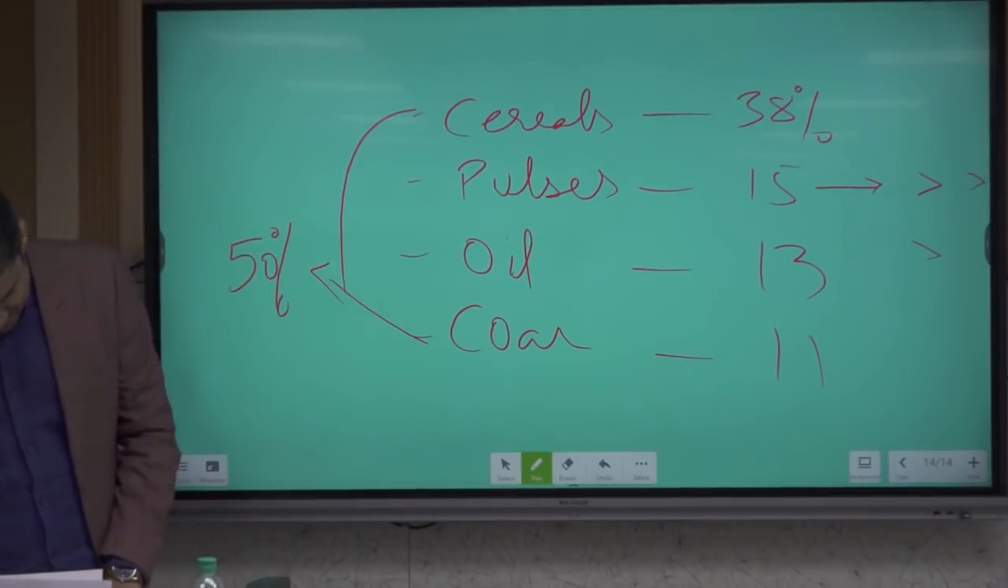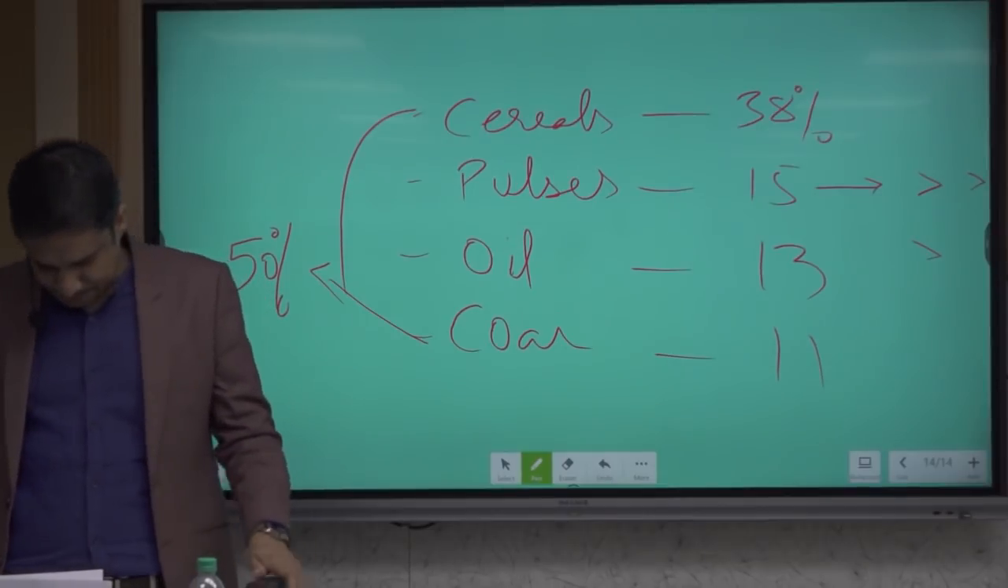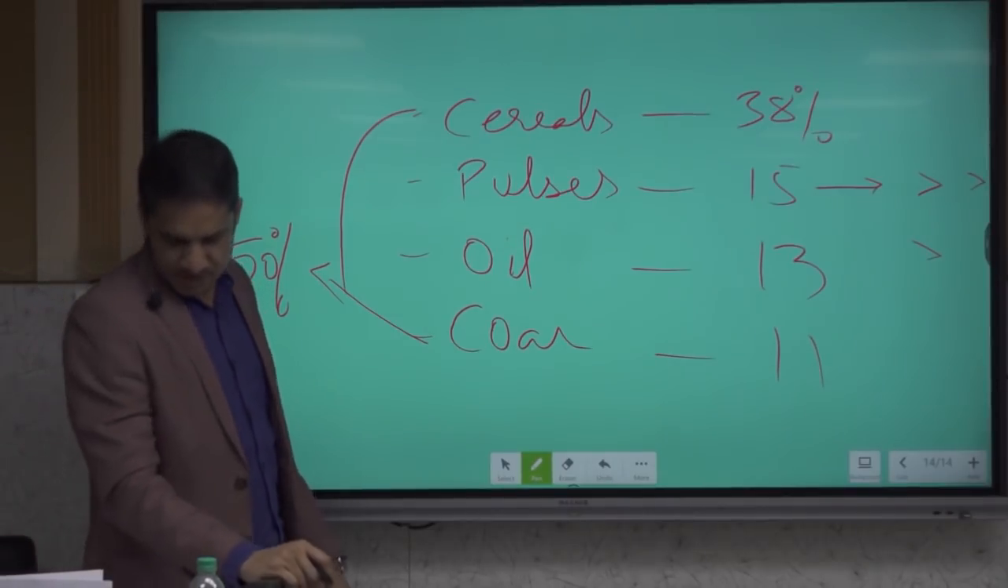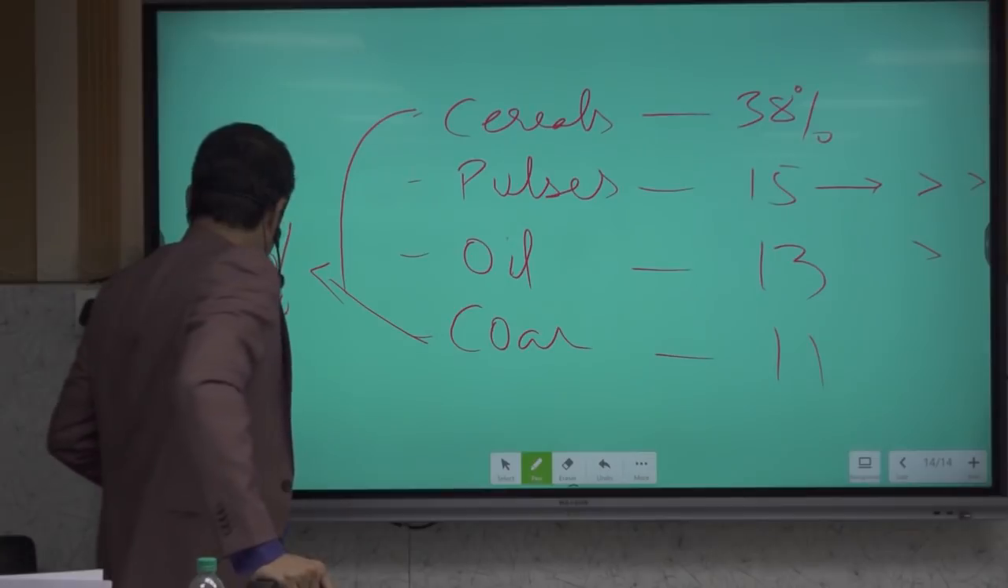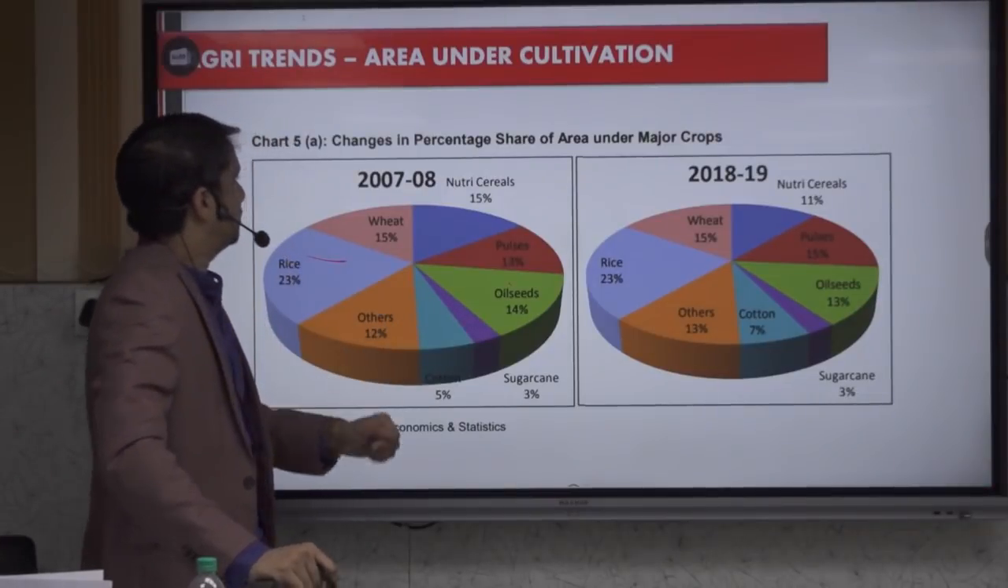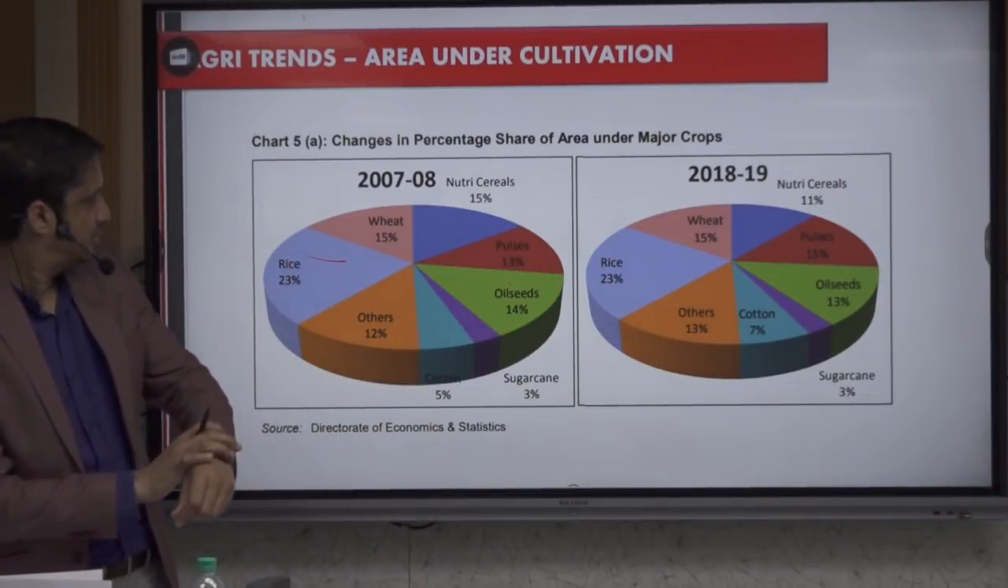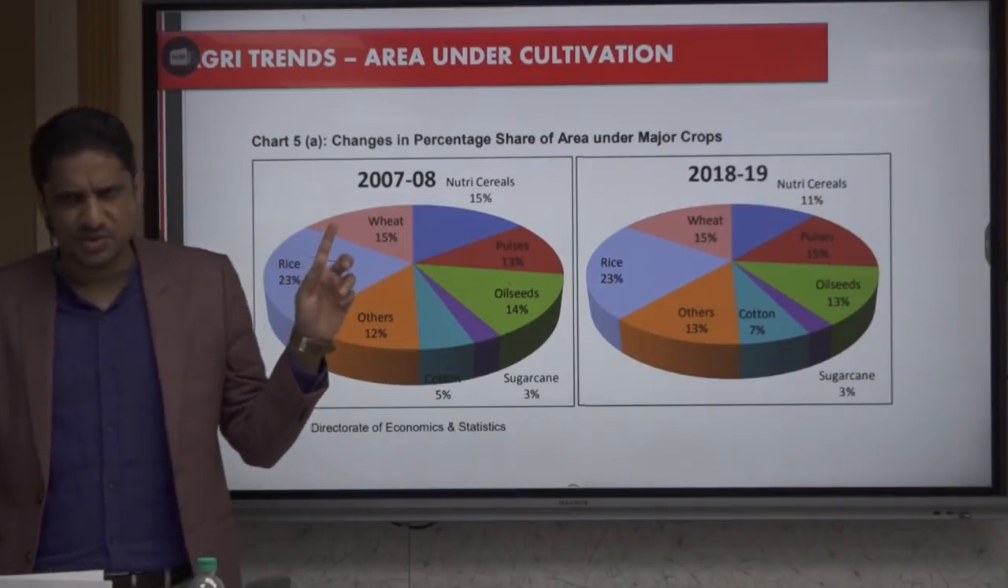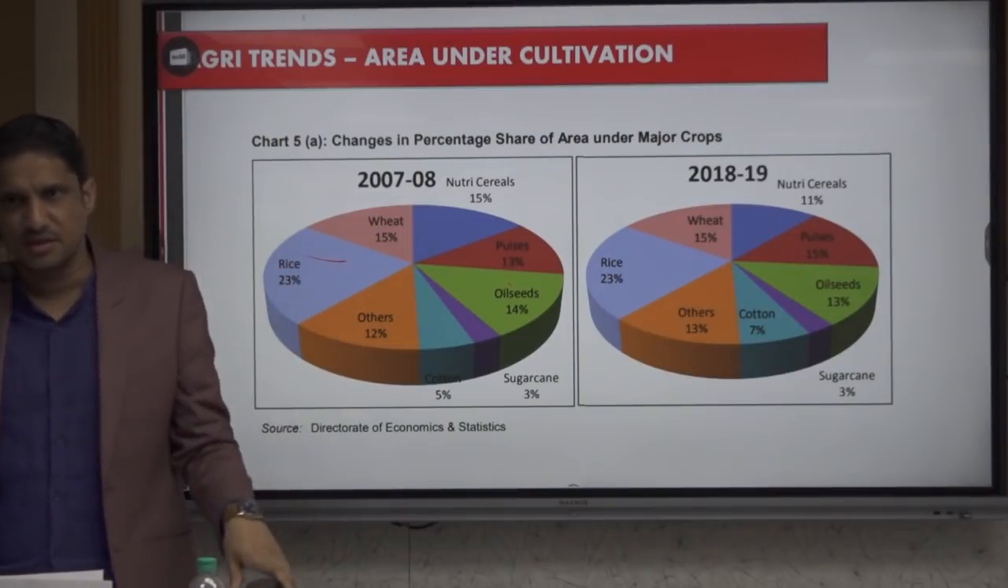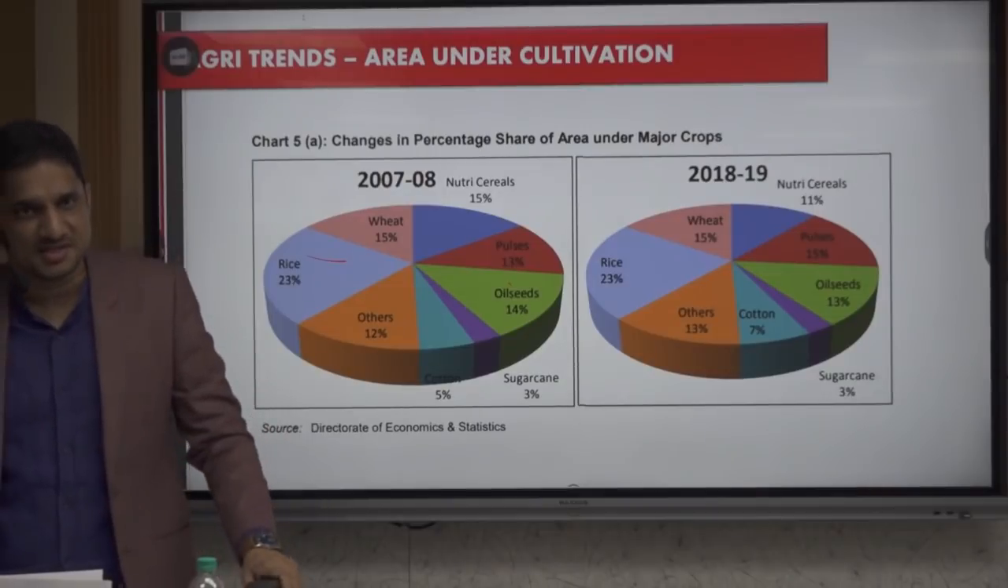Continuing, then we have sugarcane 3%, cotton 7%. This they have already asked. Sugarcane and cotton, I think this was the question they asked, right? Comparing sugarcane, and within sugarcane, from the last so many years.